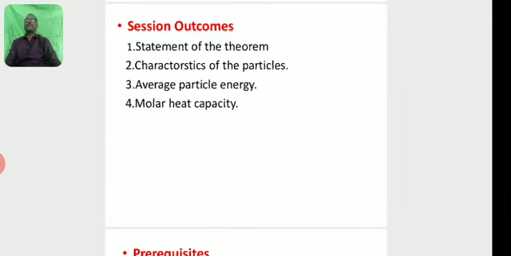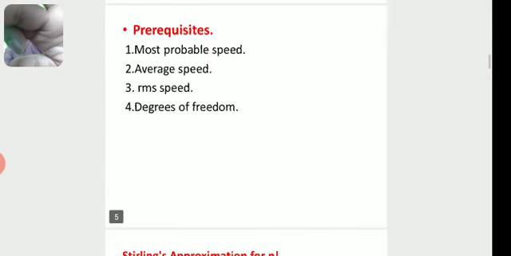Session outcomes from this concept: statement of the theorem, characteristics of the particles, average particle energy, molar heat capacity. Prerequisites: most probable speed, average speed, RMS speed, degrees of freedom.